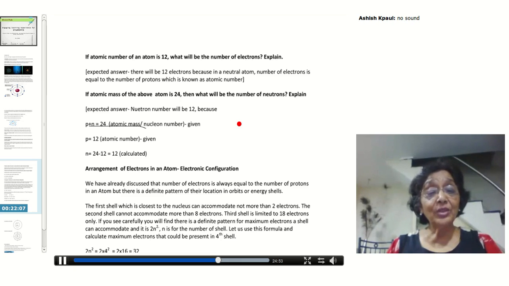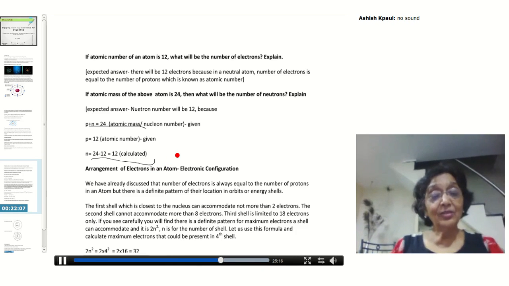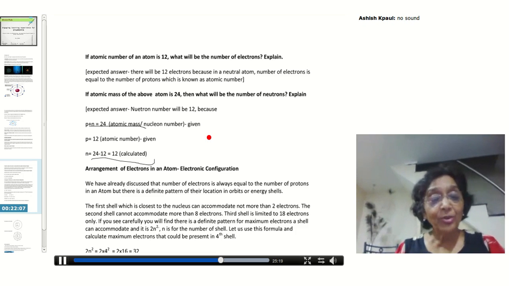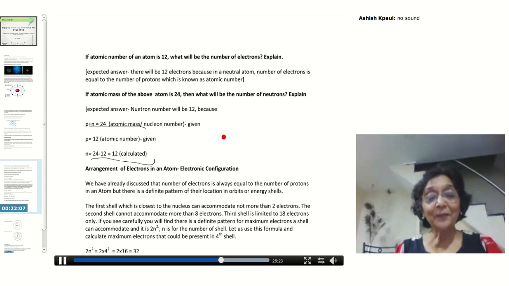How do I come to this conclusion? Because it is given in the question, atomic number 12. So what remains now? N. So 24 minus 12 is equal to 12, which you have calculated very nicely. Here it is your answer.